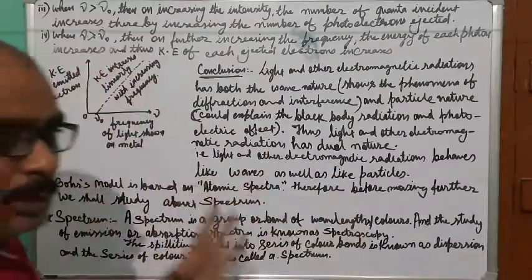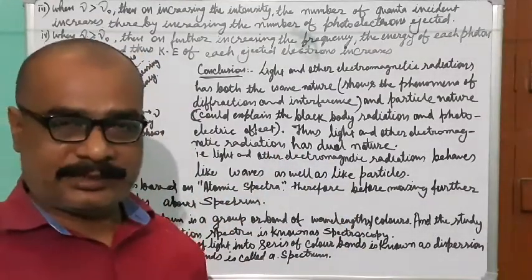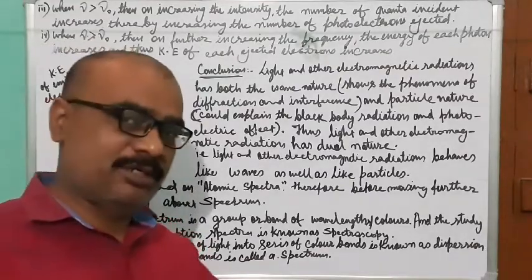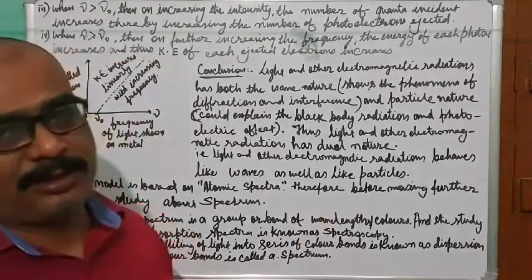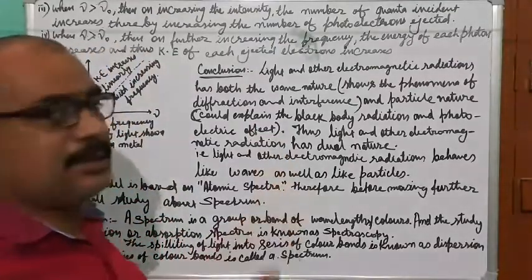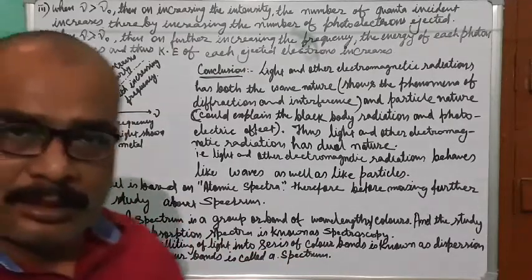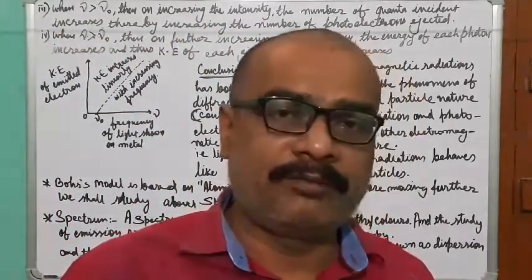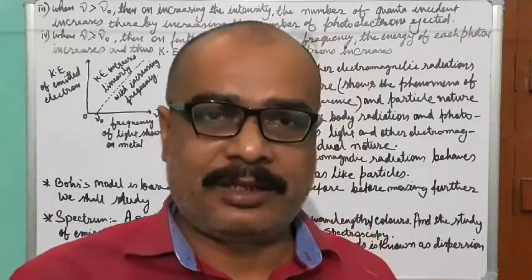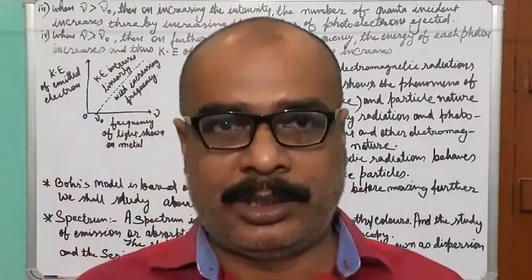So now we have concluded the explanation by Planck's quantum theory, and after explaining all these things, we come to the conclusion. Before Planck's quantum theory, I utilized Maxwell's wave theory of radiation also.